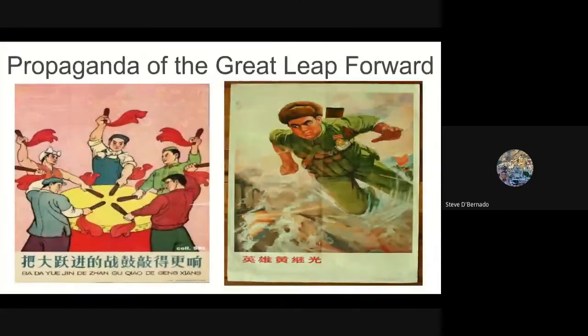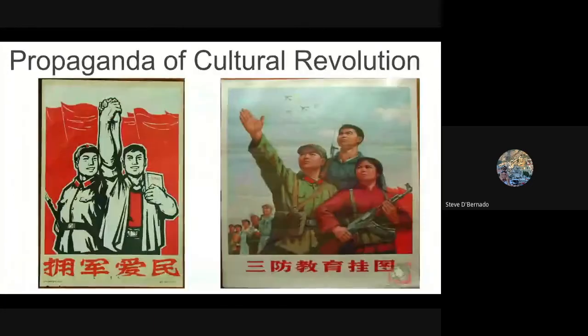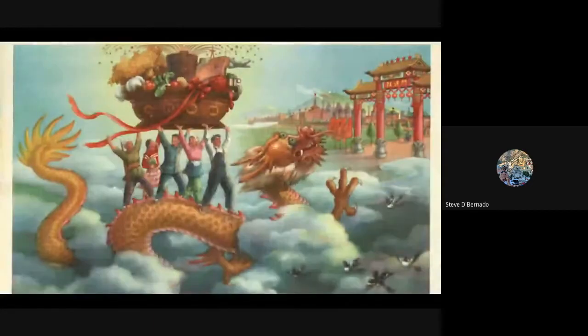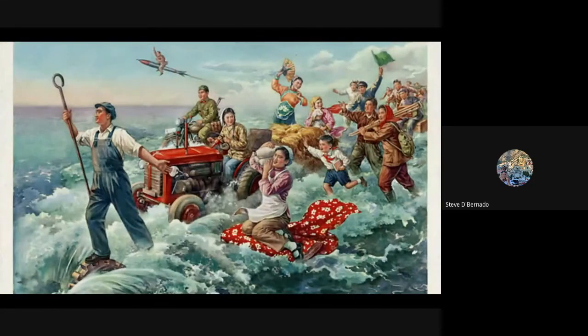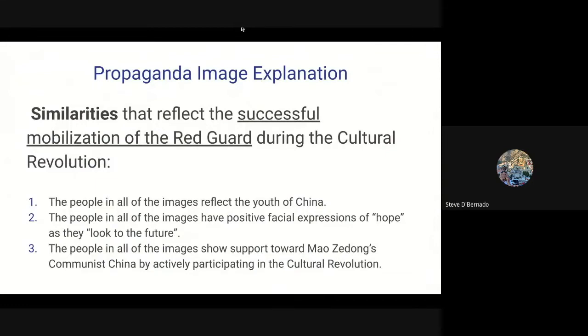And there's one more thing that seems to be similar. They're all young, for the most part. All right? Take a look. Similarities that reflect successful mobilization of the Red Guard during the Cultural Revolution. One, the people in all of the images reflect the youth of China.